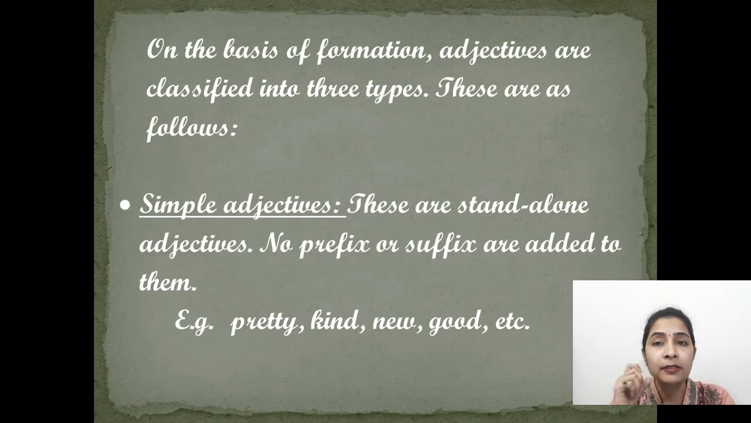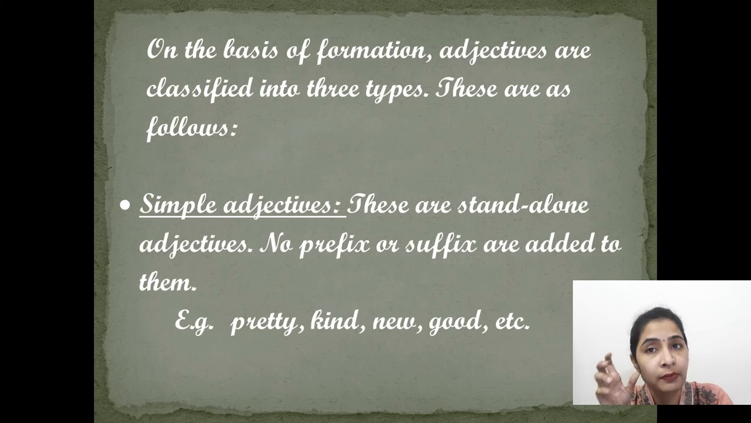Now, on the basis of the formation of the adjective, some words are simple words and some are compound words, which are formed by adding two words or adding a prefix or suffix. On the basis of this formation of the words, we classify the adjectives into three types. Now what are these? First is simple adjectives.